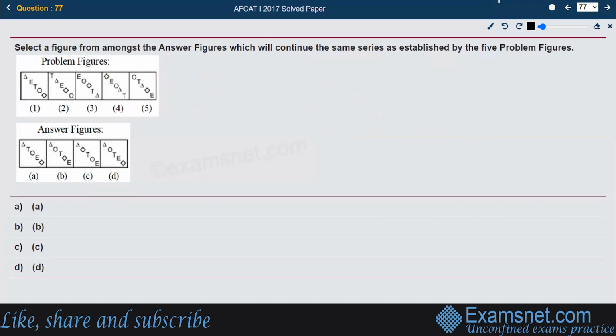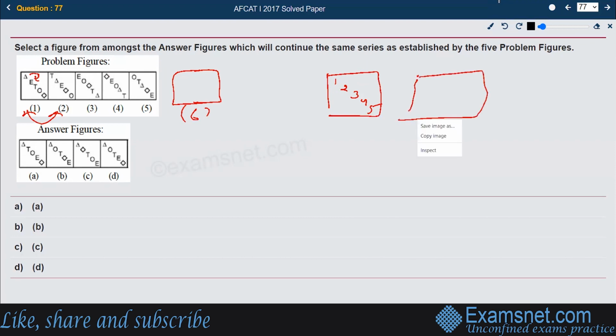Now, again, we are supposed to find out what should be coming in figure number 6 here, following the same pattern. If you look at it carefully, let us name these figures. Suppose this is 1, 2, 3, 4, and 5. So what is happening between 1 and 2? If you look carefully, the triangle has come down to the second place. So we can easily say that the number one position has been changed, and the one position should be at the second place.